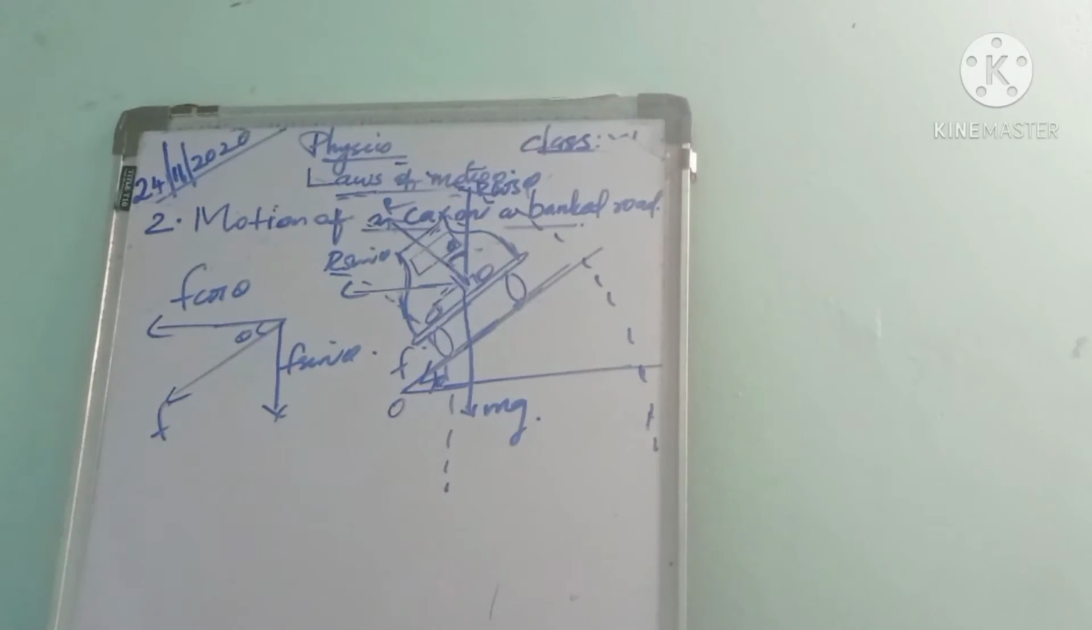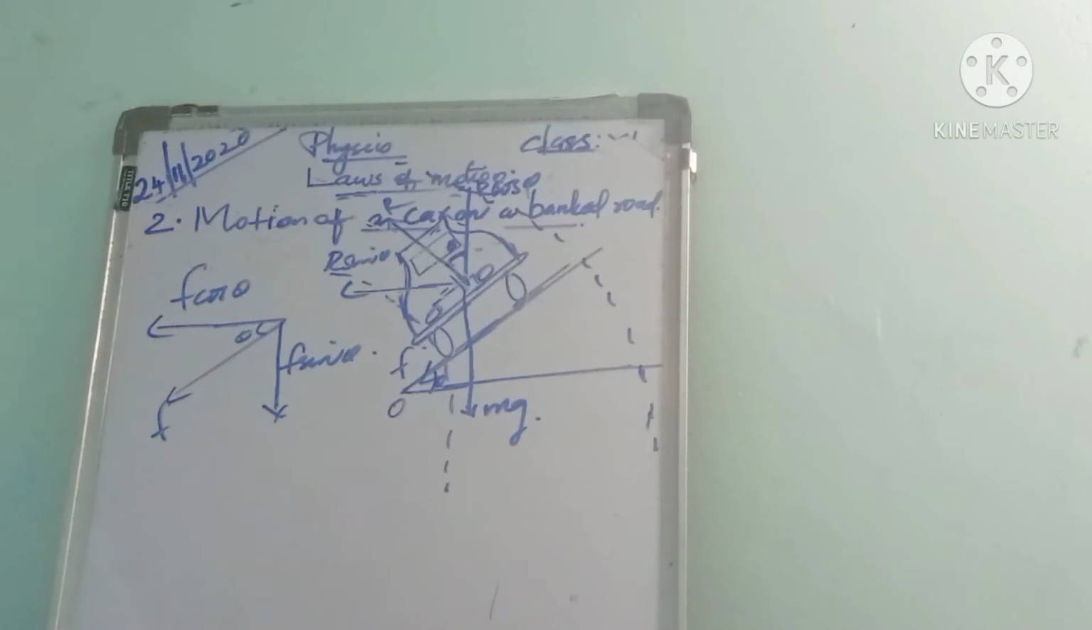Listen. The horizontal component of the normal reaction provides the necessary centripetal force for the safe turn. That is the advantage of banking the road. By raising the outer edge of the road, a part of the normal reaction is also available for increasing the centripetal force. And the angle through which the outer edge is raised is called the angle of banking.